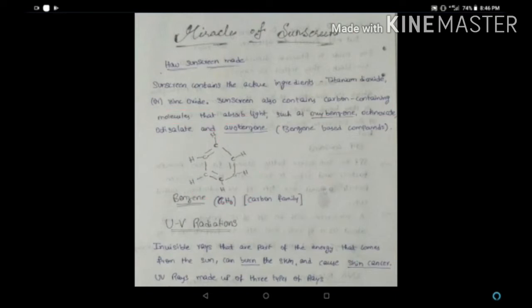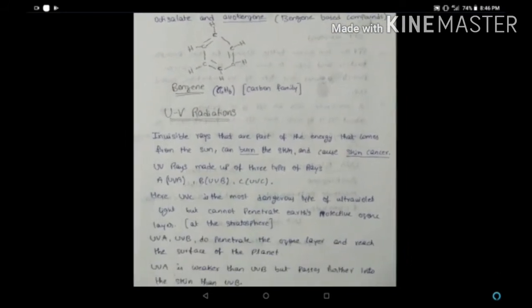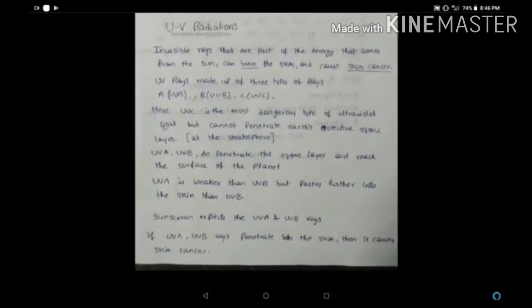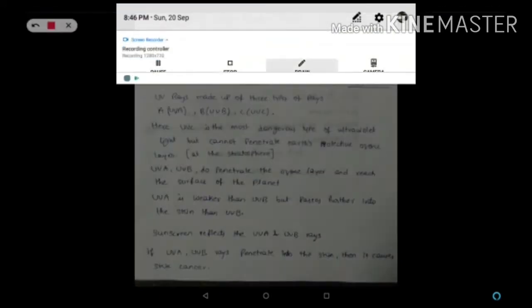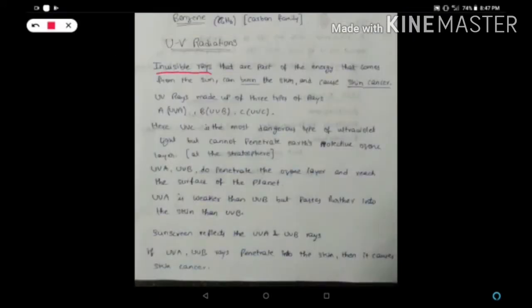Now we will discuss UV radiation. UV radiations are invisible rays that are part of the energy that comes from the sun. These invisible light rays can burn our skin and cause skin cancer. UV radiation penetrates, meaning enters, the earth's atmosphere if there is depletion or damage of the ozone layer. The ozone layer is damaged by CFCs, chlorofluorocarbons, from refrigerators, etc.